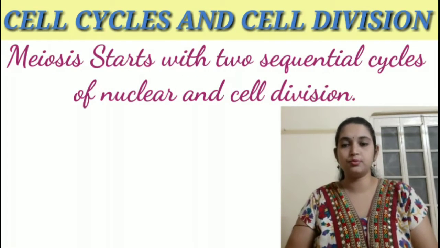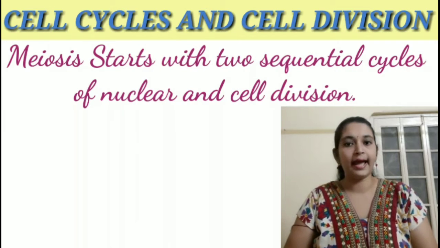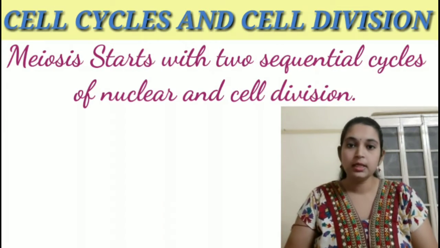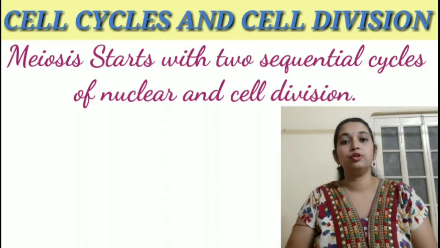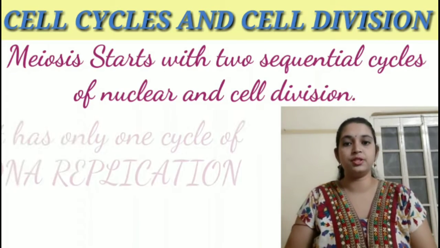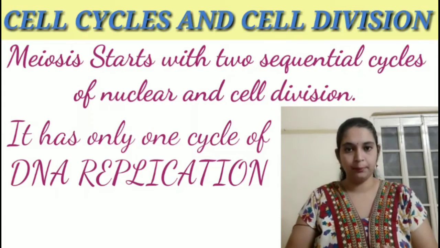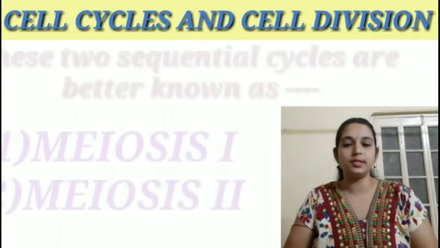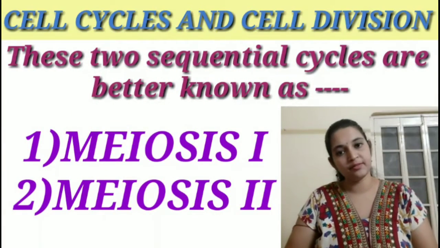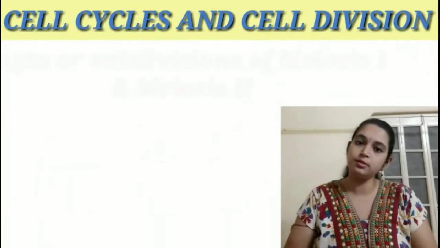Meiosis starts with two sequential cycles of nuclear and cell division, but we need to remember that though there are two sequential cycles of nuclear and cell division, there is only one cycle of DNA replication. These two sequential cycles of nuclear and cell division are better known as meiosis 1 and meiosis 2.